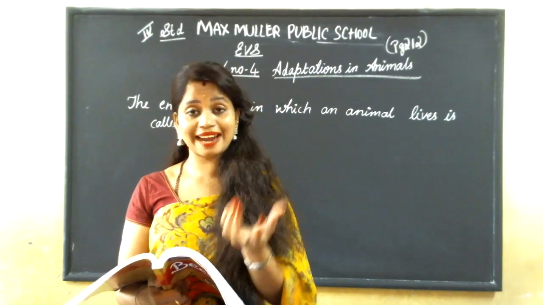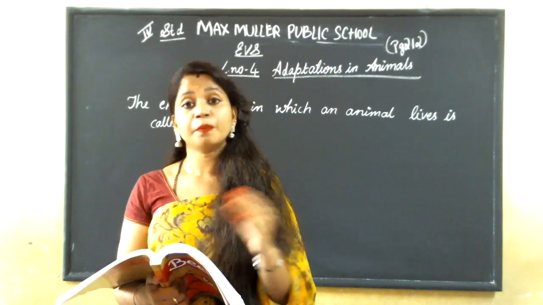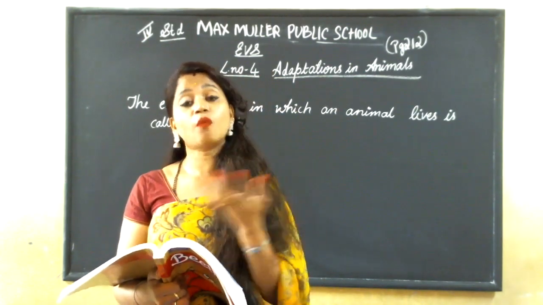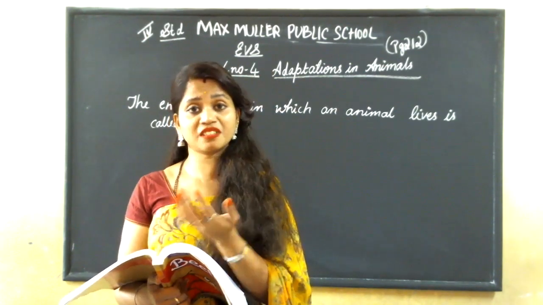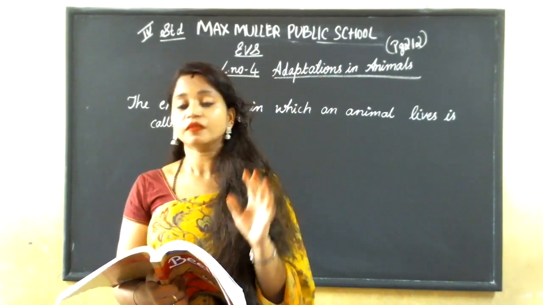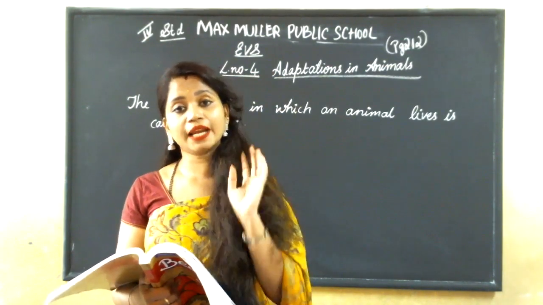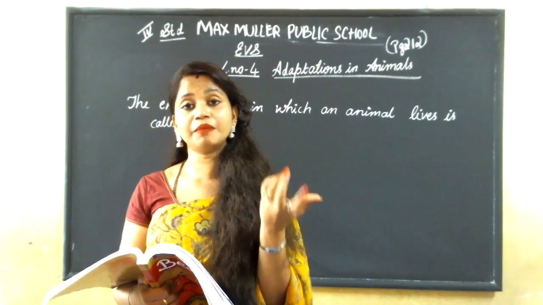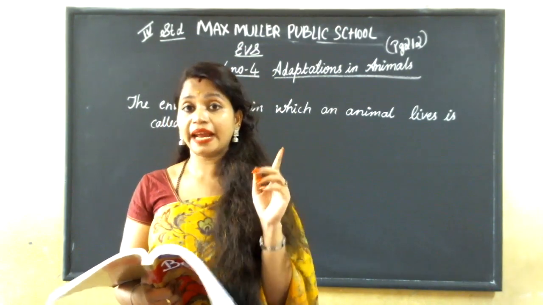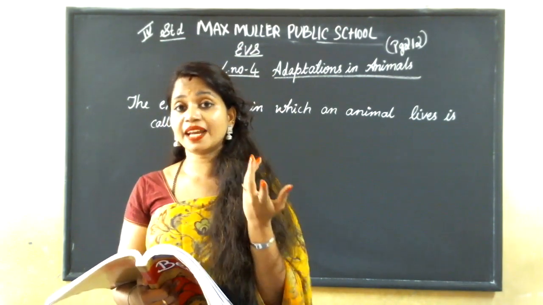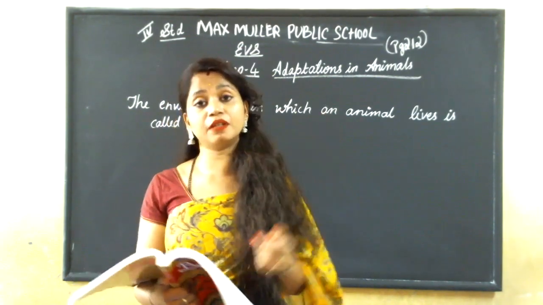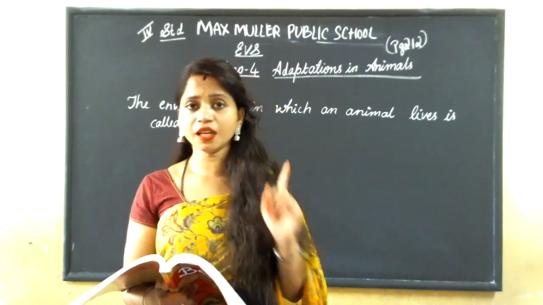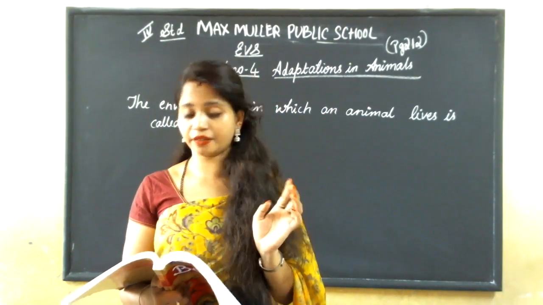Squirrel, rat, they can live on land. But there are some animals that live in water, like fish, frog, snake, right? And there are some animals which live in the air. Which live in the air means they spend their total time in the air. Which are those? The animals which we can see in the air are nothing but birds, right? They will be flying in the air, right?